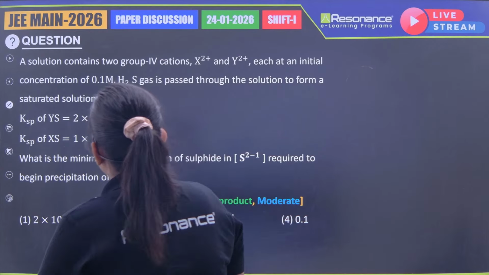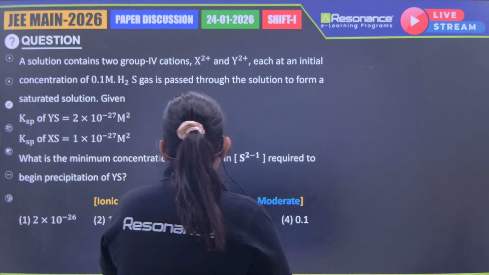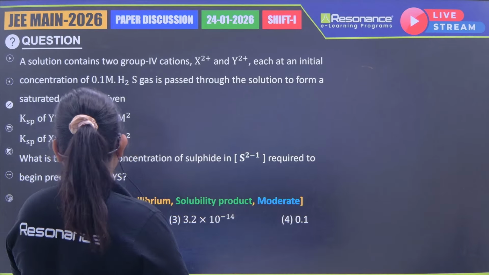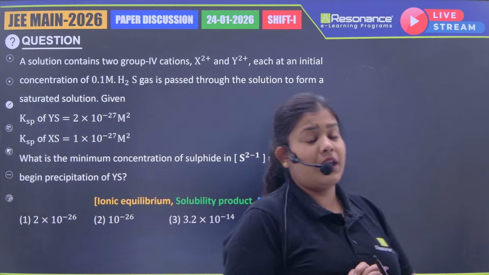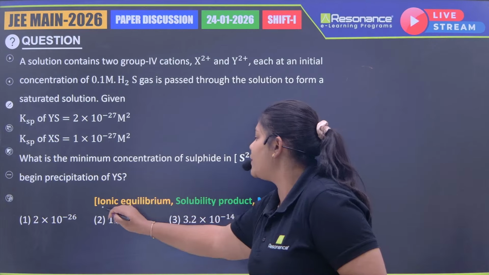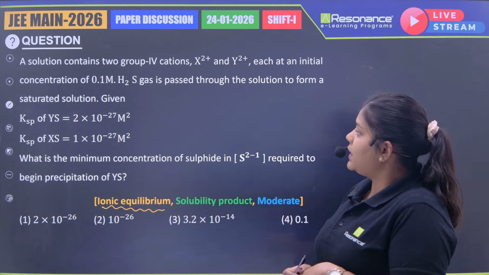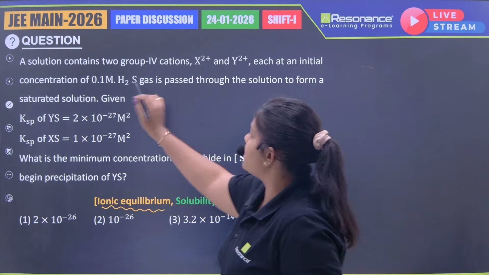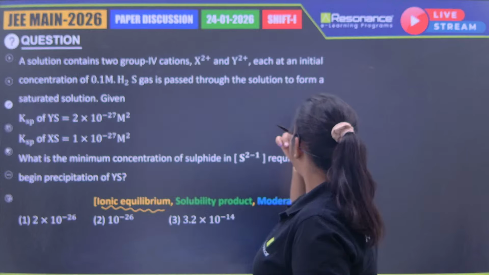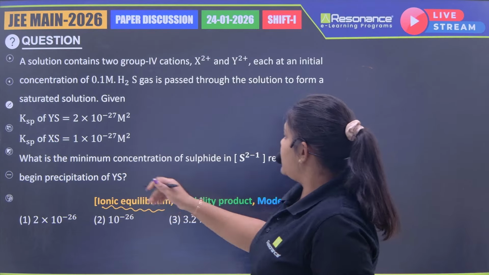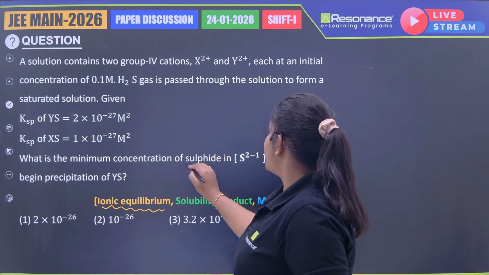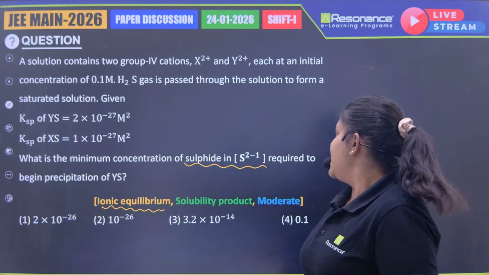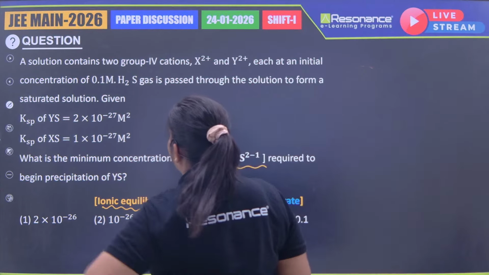The solution contained two cations, X2 positive and Y2 positive, each at an initial concentration. The next question is again from physical chemistry, from the ionic equilibrium part. H2S gas is passed through the solution to form a saturated solution. I have to tell the minimum concentration of sulfide ion here. So let's find it out.